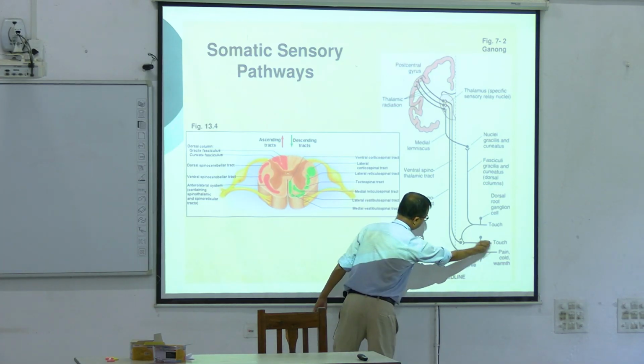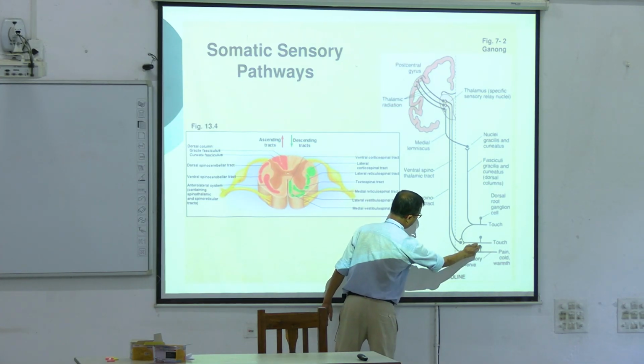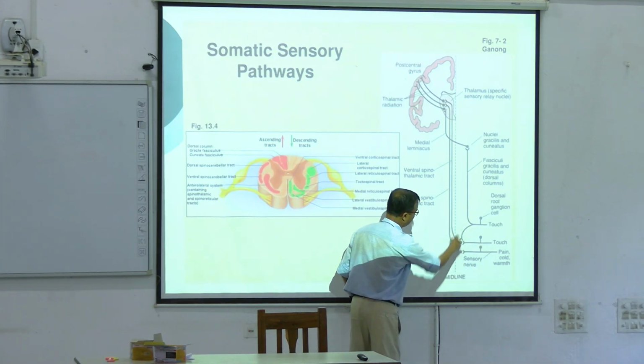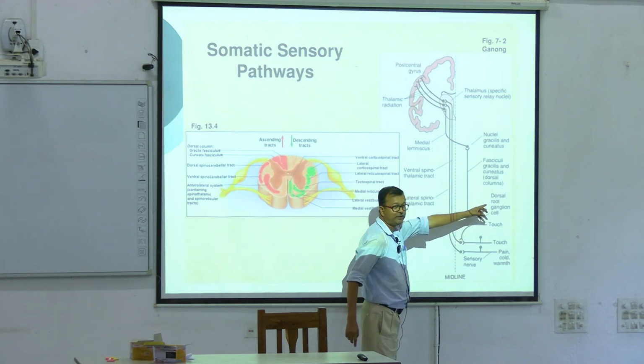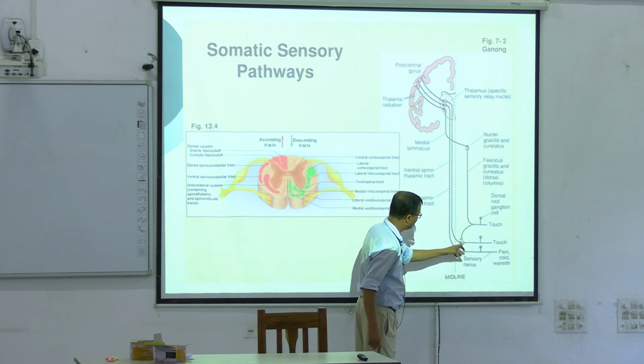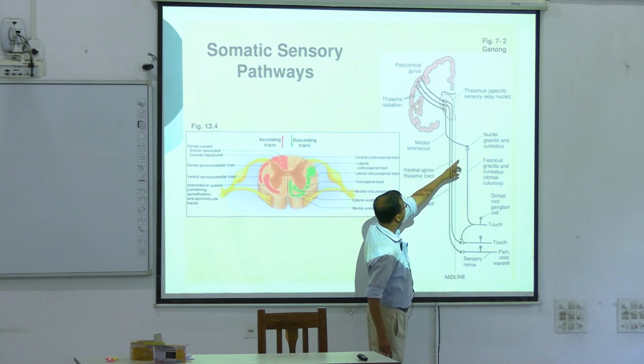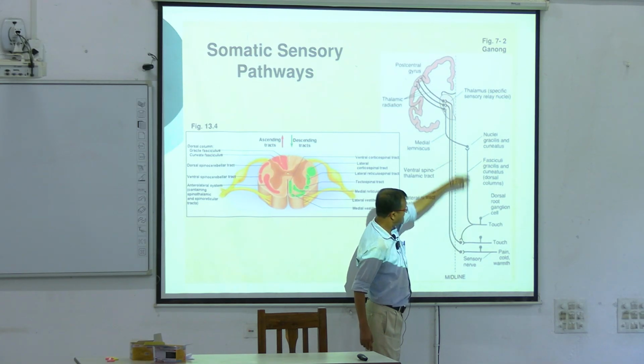This is touch, pain, temperature: the ALS pathway, crossing. This is the midline. This is crossing, and another pathway, fine touch and two-point discrimination, the DCML pathway, without crossing. It does not cross here; it crosses at the medulla.